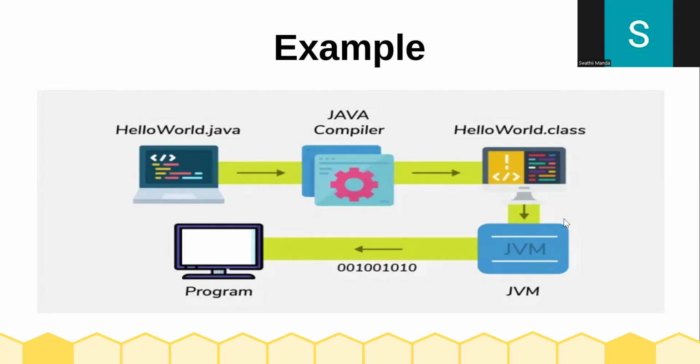So the JVM, Java Virtual Machine, converts our Java code into bytecode. So the computer will understand the logic and display the output, like hello world. Okay, I hope you understood well.